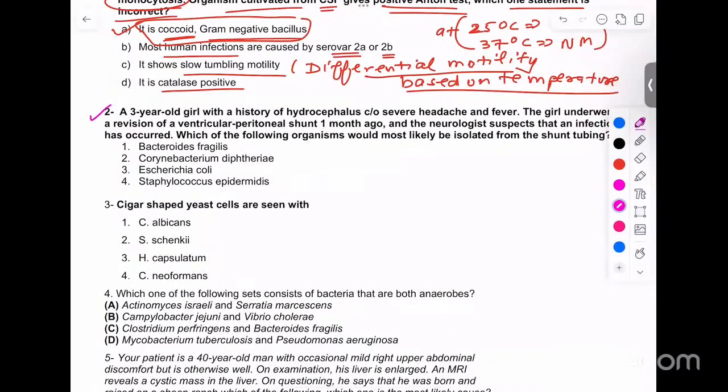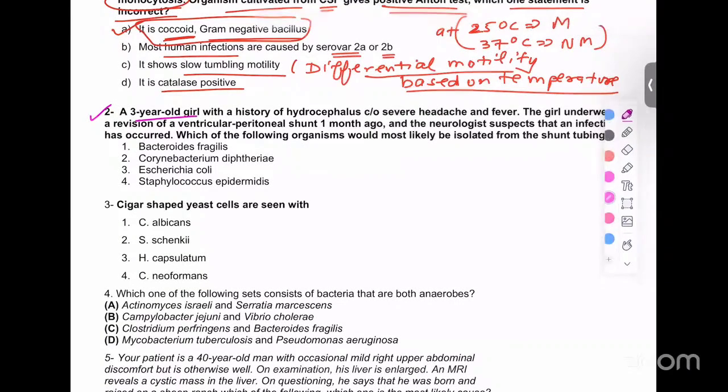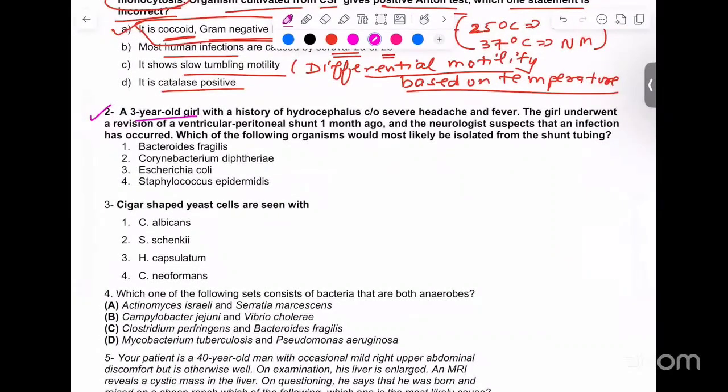A 3-year-old girl is there with a history of hydrocephalus, complaining of severe headache and fever. The girl underwent a revision of the ventriculoperitoneal shunt 1 month ago, and the neurologist suspects that an infection has occurred during this particular revision. Which of the following organisms would most likely be isolated from the shunt tubing?